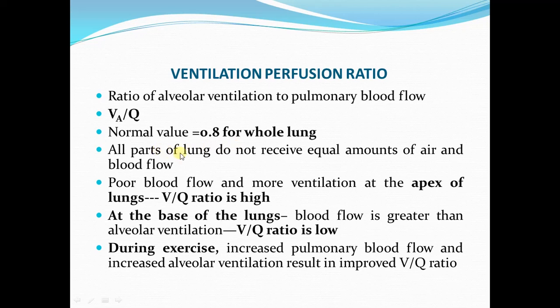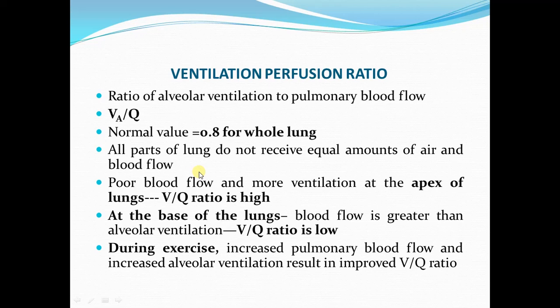Now, all the parts of the lungs do not receive an equal amount of air, that is ventilation, and blood flow. So there are variations in the VQ ratio in different parts of the lungs, especially if a person is standing.